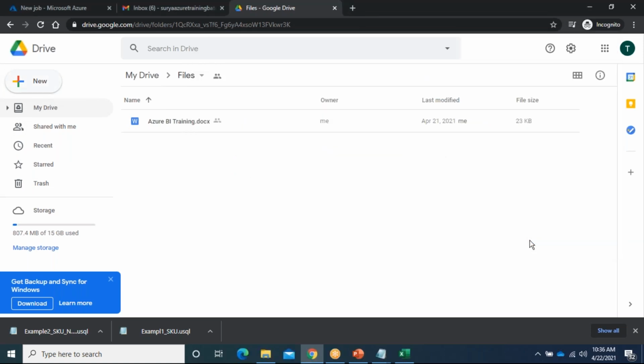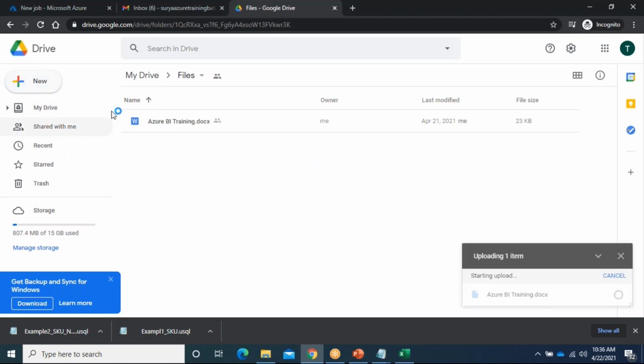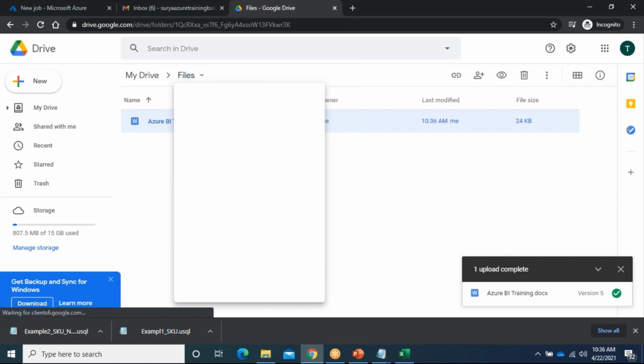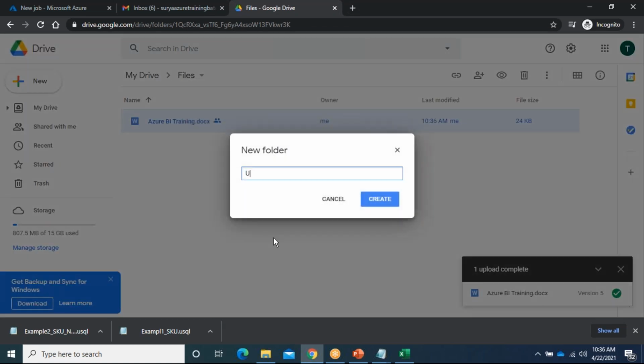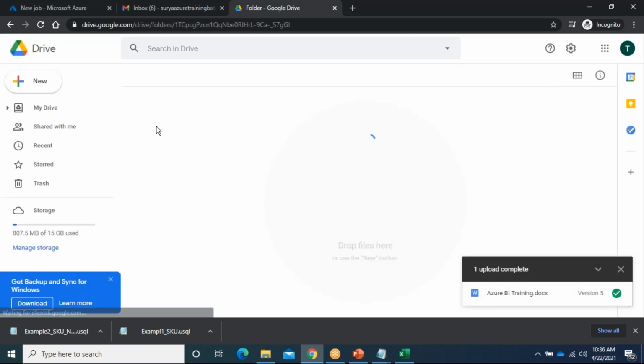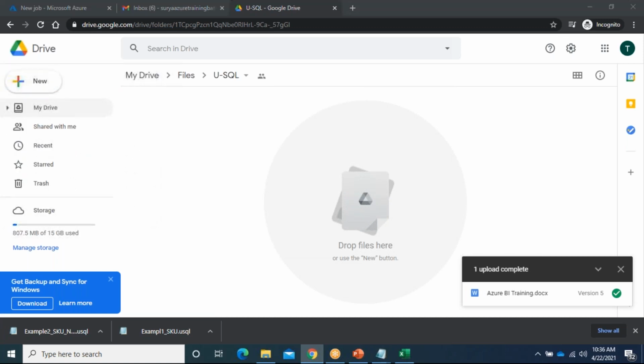And what we can do is keep updating. Here we will create a new folder, use SQL. In the SQL folder, we will upload files.